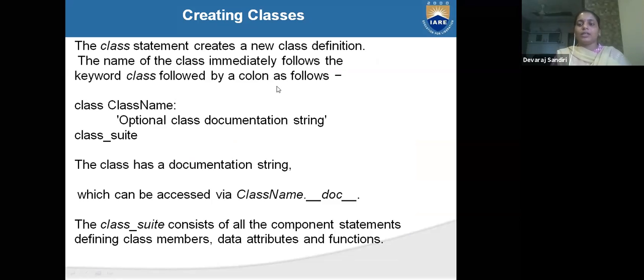Whenever you write an if statement, here also after class you have to give a colon. The syntax is class name, then the optional class documentation string, and the class suite. The class has a documentation string which can be accessed via class name dot underscore underscore doc underscore underscore. The class suite consists of all the component statements defining class members, data attributes, and functions.